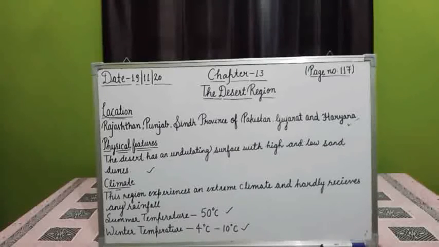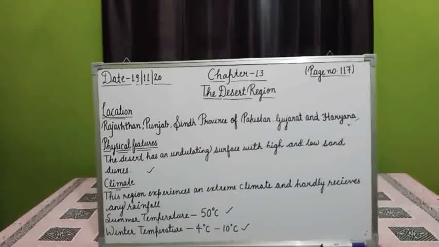See climate. This region experiences an extreme climate and hardly receives any rainfall. See how different things are here in our country.